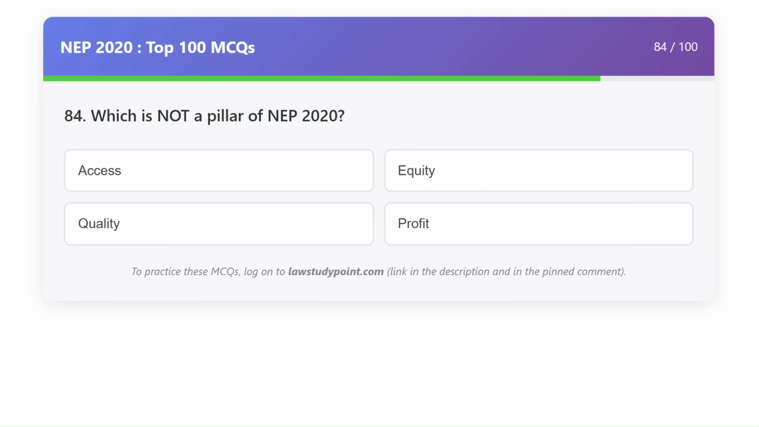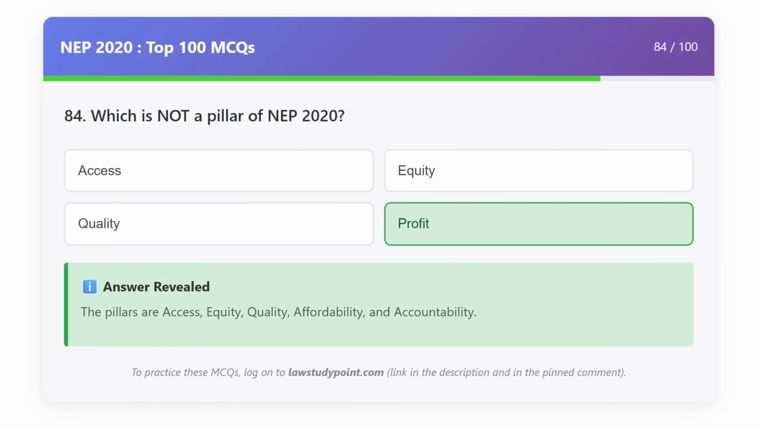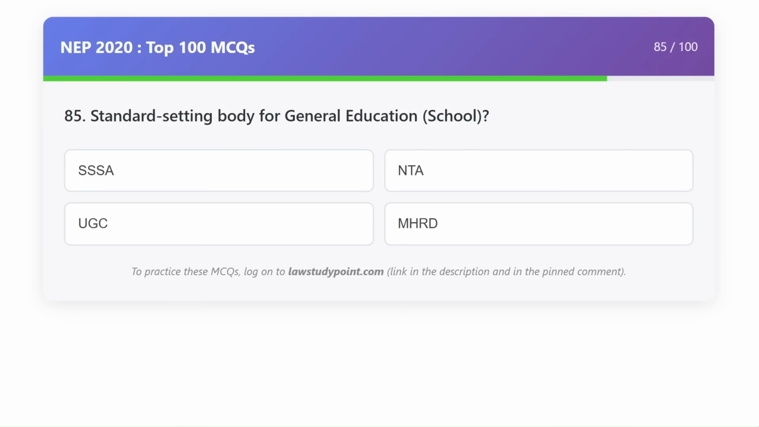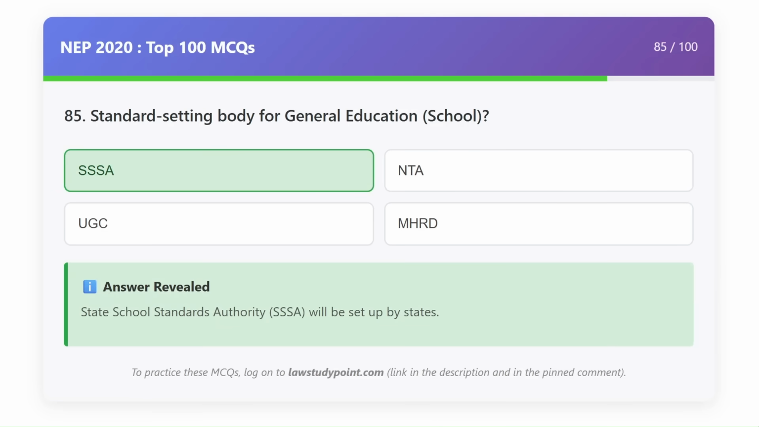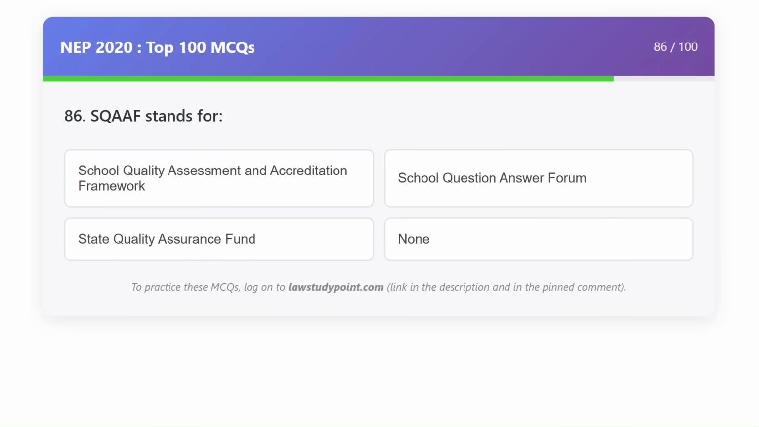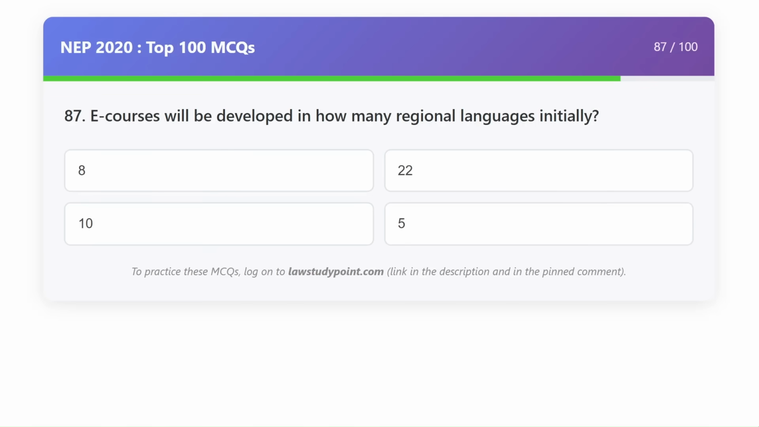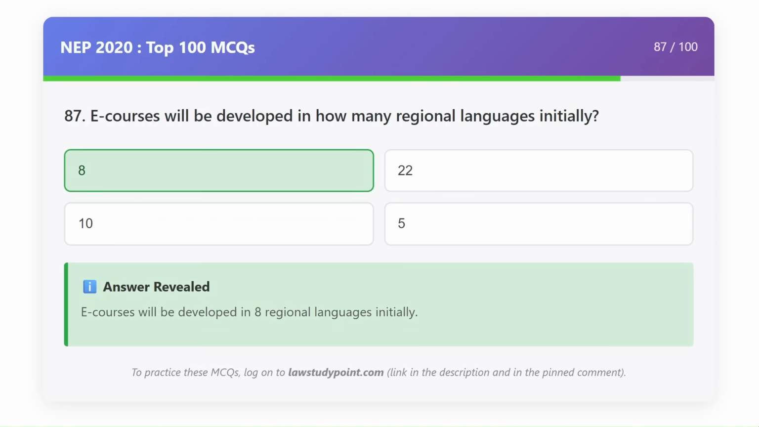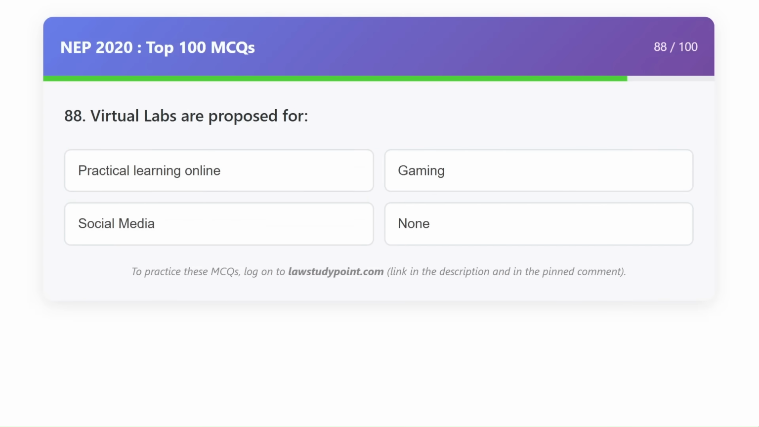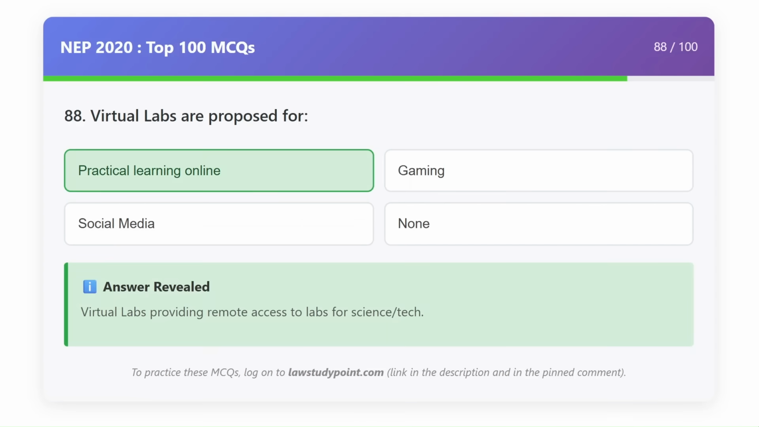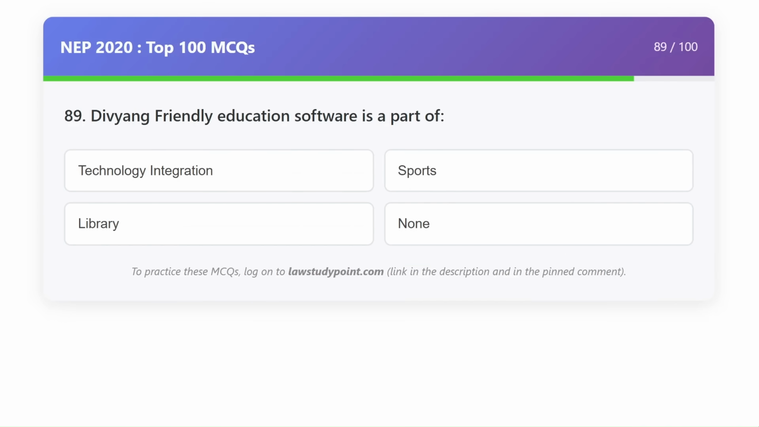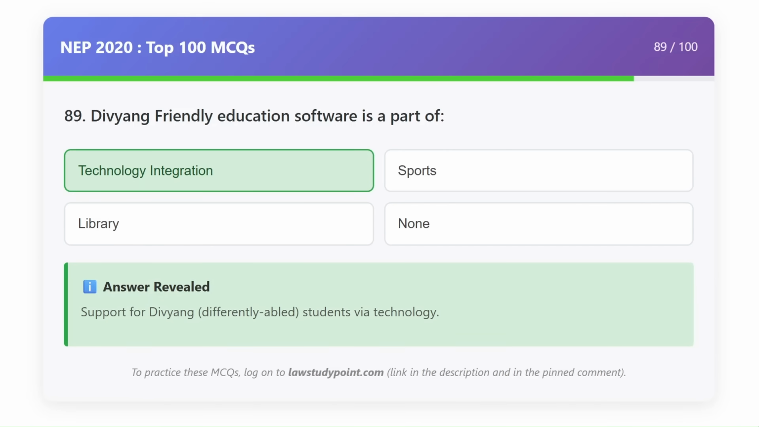Which is not a pillar of NEP 2020? Profit. Standard setting body for school education is SSSA. SQAAF stands for School Quality Assessment and Accreditation Framework. E-courses will be developed in how many regional languages initially? 8. Virtual labs are proposed for practical learning online. Divyang friendly education software is a part of technology integration.